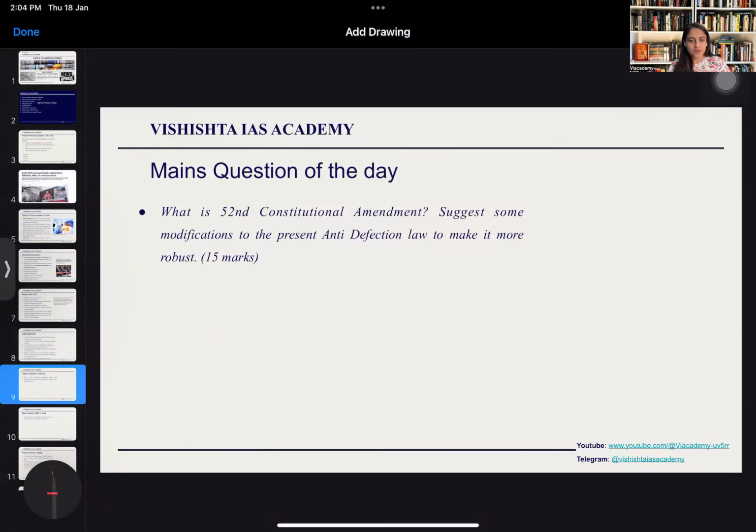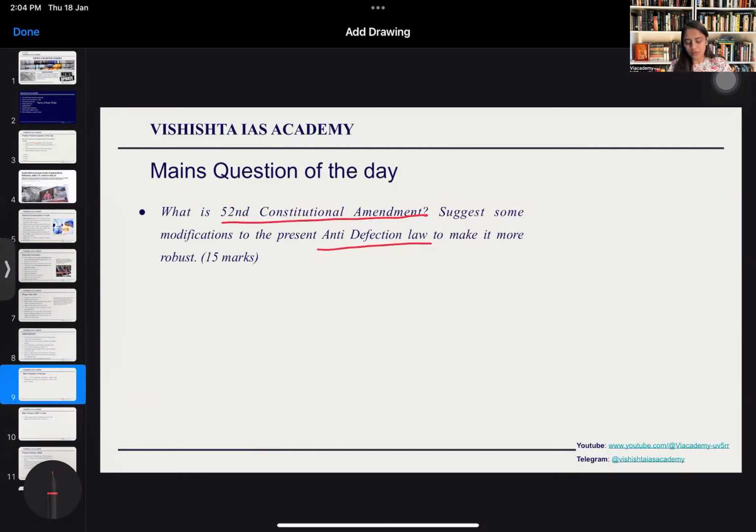Today's mains question is based on the anti-defection law, as there has been too much going on in the news regarding the Maharashtra anti-defection issue and the recognition of parties, and too many articles have been going on. So make sure you read them carefully and try to answer the question. It's a very simple question which says, what is the 52nd constitutional amendment, and suggest some modifications.